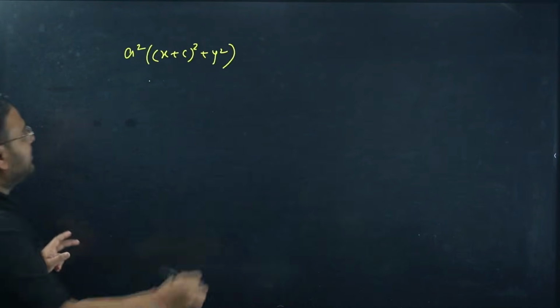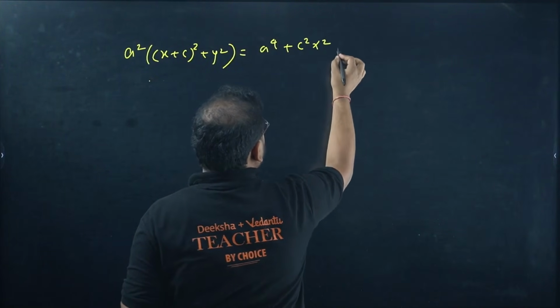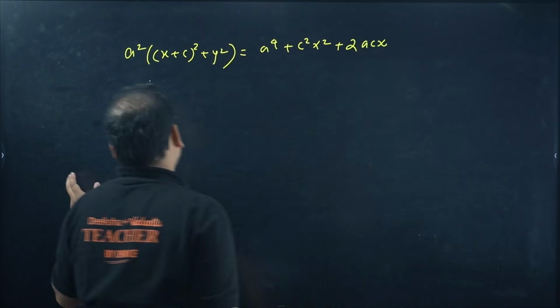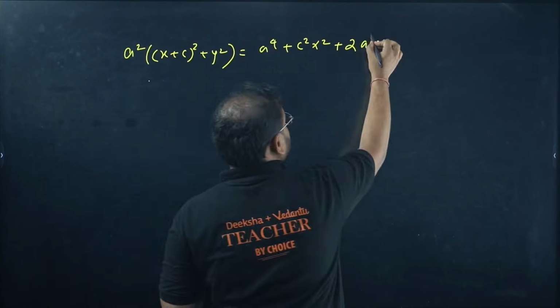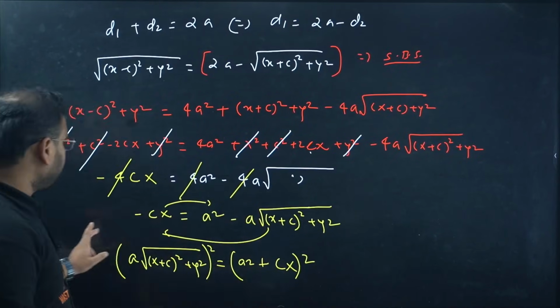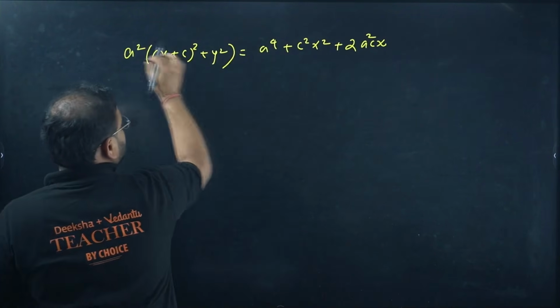This one, it will become what? a⁴ + c²x² + 2a²cx. Am I right? 2a²cx. Correct. Expansion over here. First divide this to that.